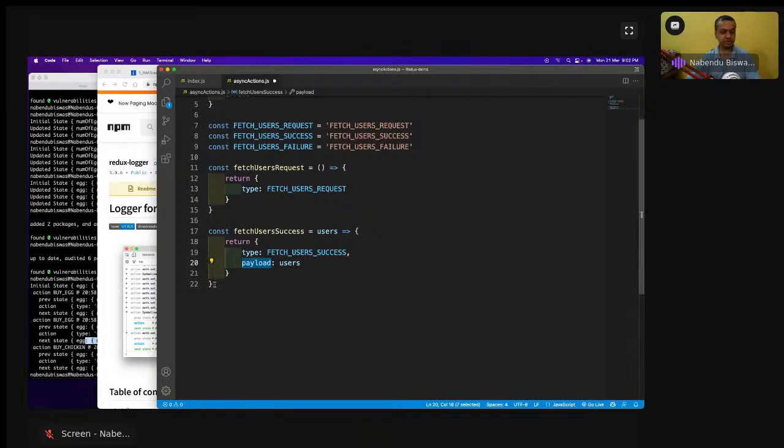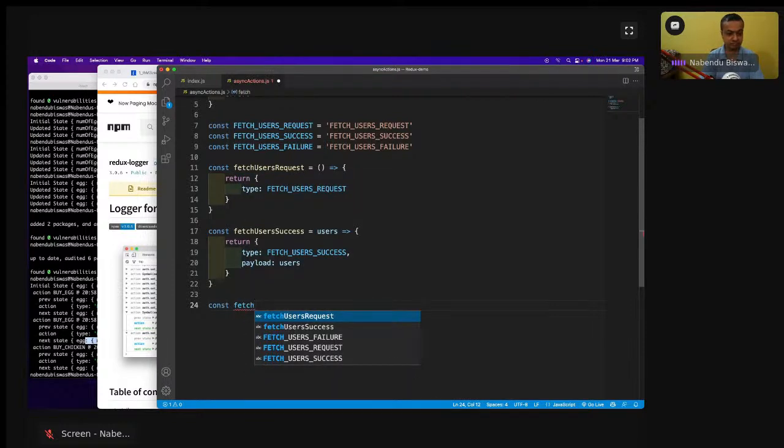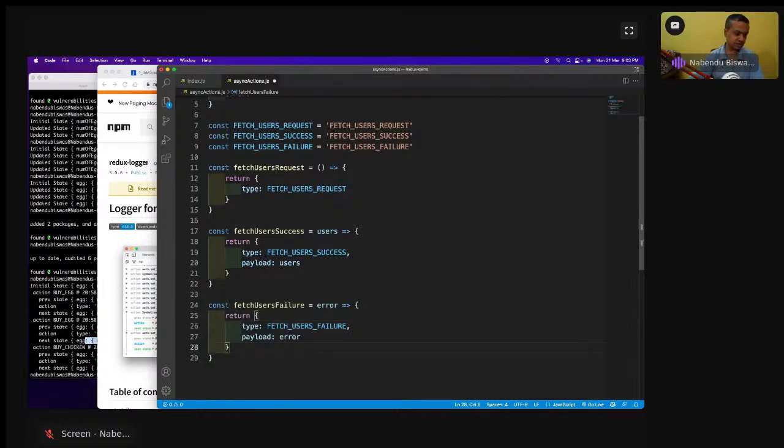Okay, then after that I will have const fetchUsersFailure equal to error, like this, and return type FETCH_USERS_FAILURE, and payload is error. Okay, payload is error. Now let's save it.